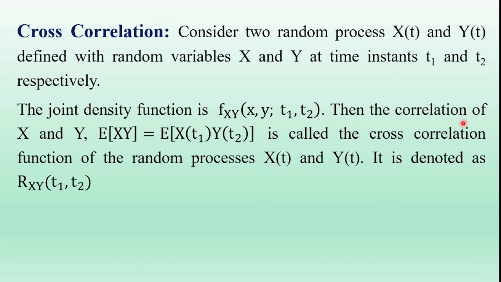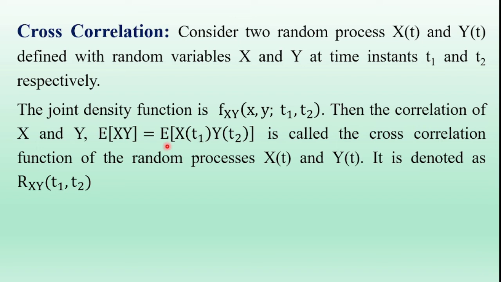Then the cross correlation function of the random variables x and y is expectation of xy. Now here the random variable x is equal to x of t1 and the random variable y is equal to y of t2. So the correlation function of x and y, expectation of xy, is equal to expectation of x of t1 into y of t2.